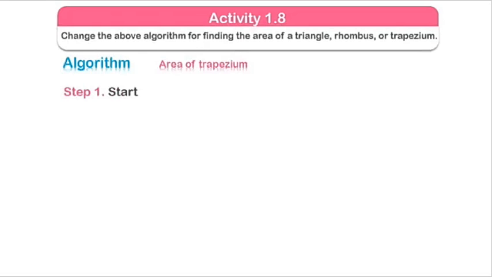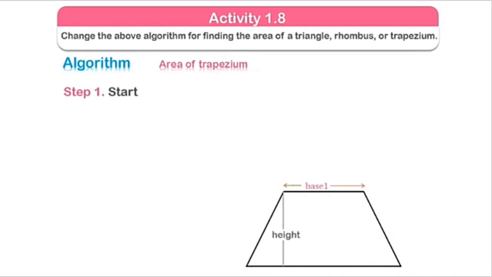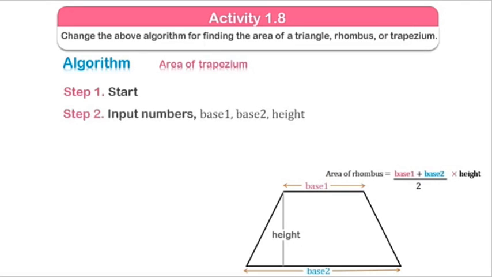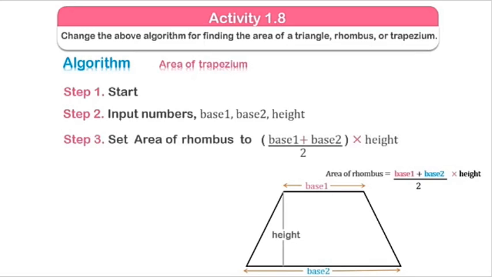Our next, third, is the area of trapezium. First, this is base 1, and this is base 2, and the formula is base 1 plus base 2 divided by 2 multiplied with height. Then we will input the numbers base 1, base 2 and height, of course. Then we will set area according to the formula base 1 plus base 2 multiplied with height divided by 2. Then we will output the area and end.